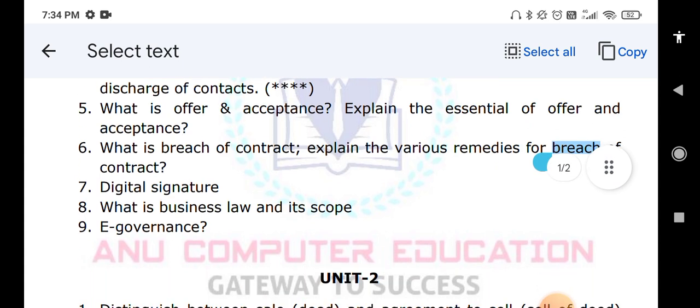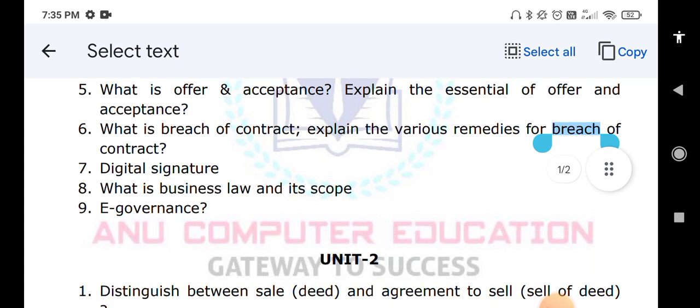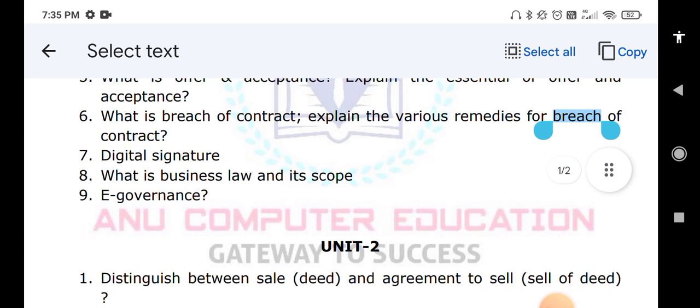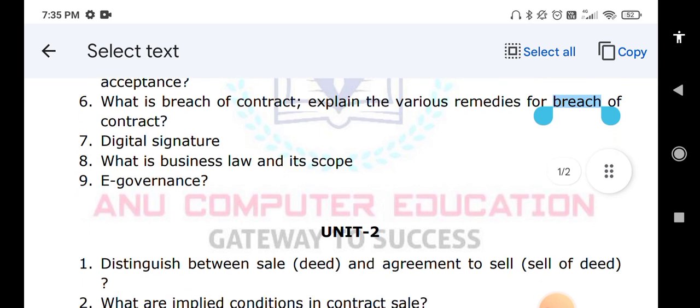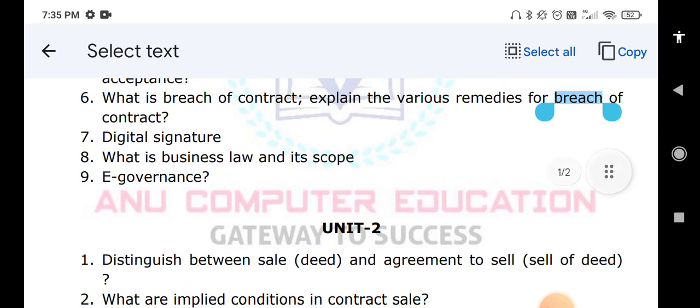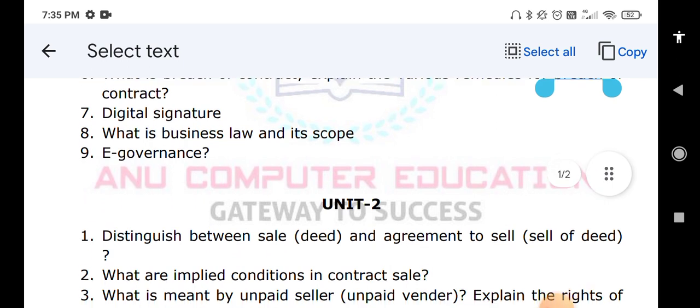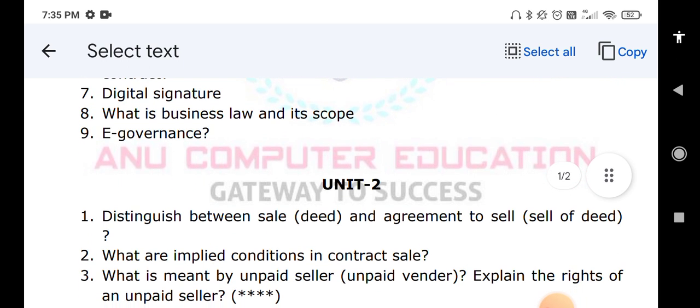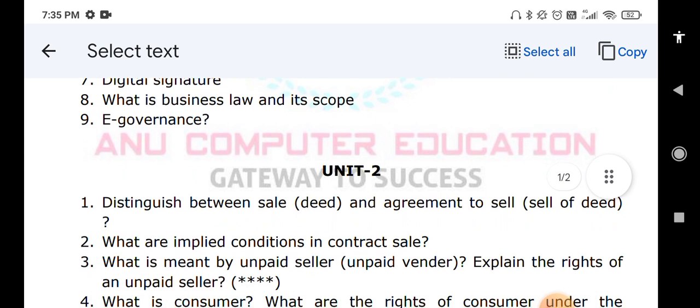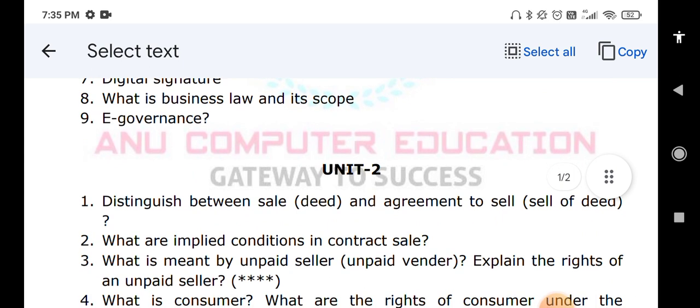Okay. Now when it comes to unit number 2, distinguish between sale and agreement to sell. This is one of the very important questions. Then, what are the implied conditions in a contract of sale, and what do you mean by unpaid seller, explain the rights of an unpaid seller. These are very important questions.